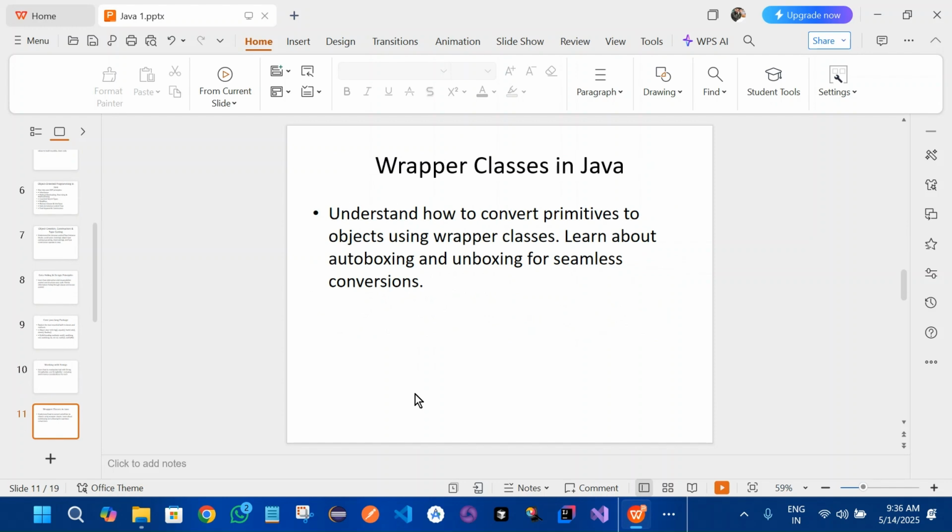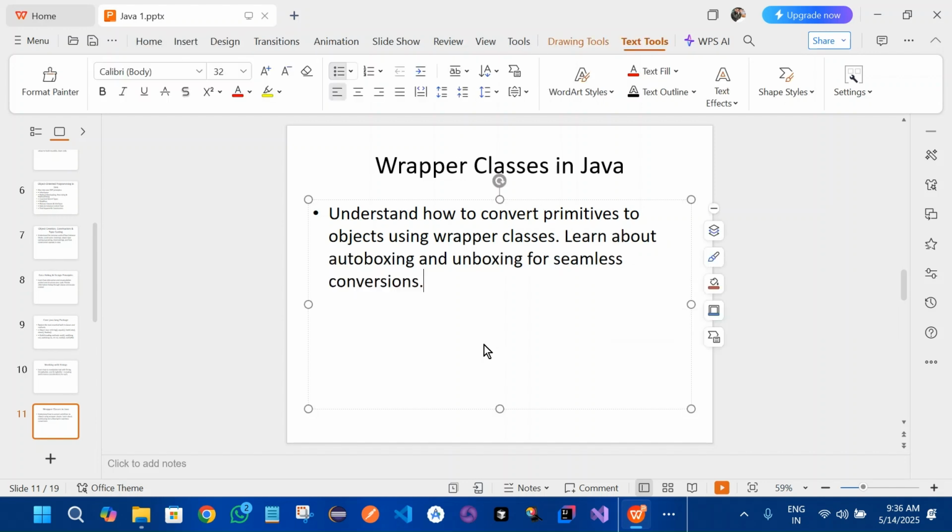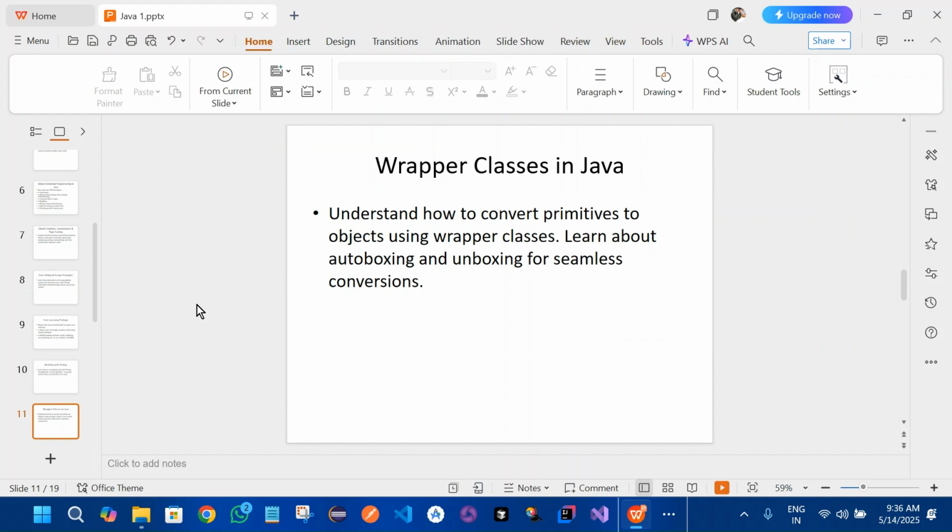So we'll be looking into wrapper classes in Java, to understand how to convert primitives to objects using wrapper classes, converting a primitive to its respective non-primitive data type. Correct. That we'll be looking into. Learn about autoboxing and unboxing. Correct. This is a very main feature of wrapper classes for converting between primitives and their wrapper types.